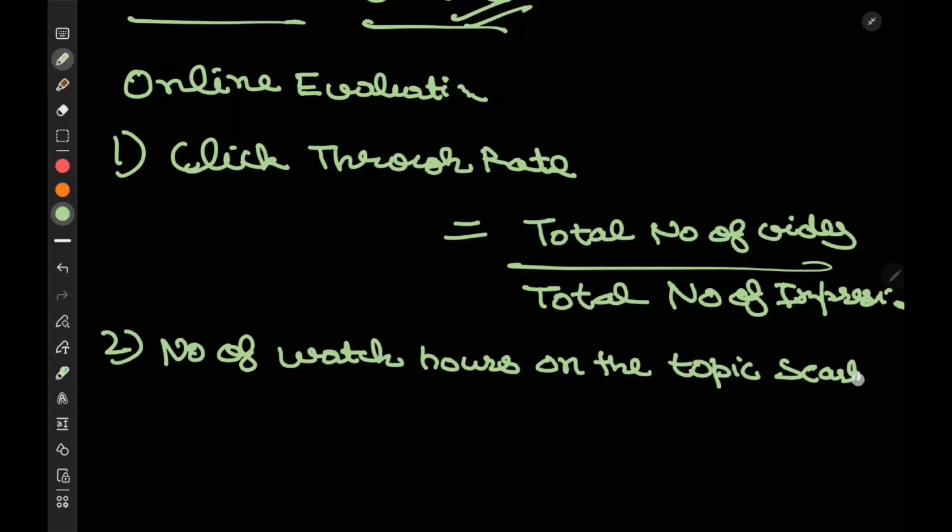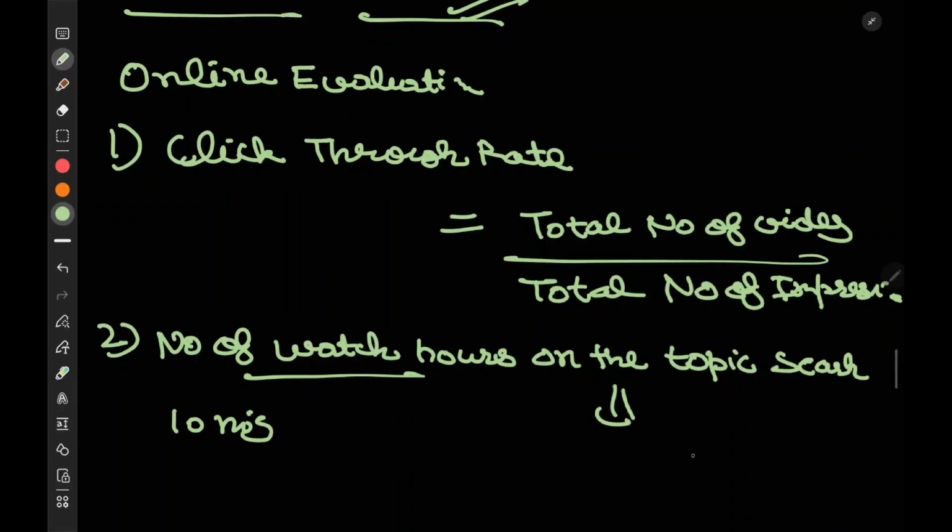Let's say you trained this model and made it live, and previously whenever the user clicked on videos, he used to watch them for only 10 minutes. But now your model shows only relevant videos, so the total time he spends on the platform watching such videos would increase. If that happens, it means your model is good.